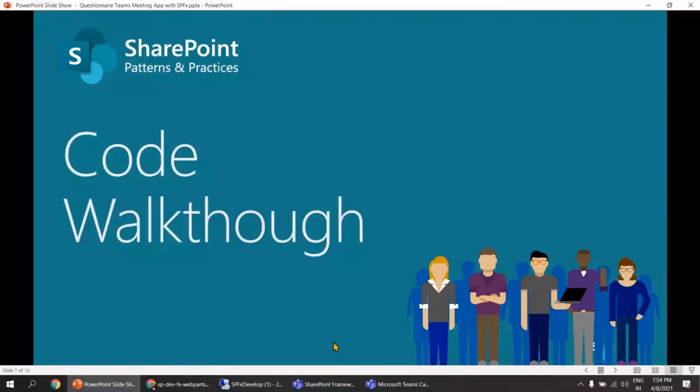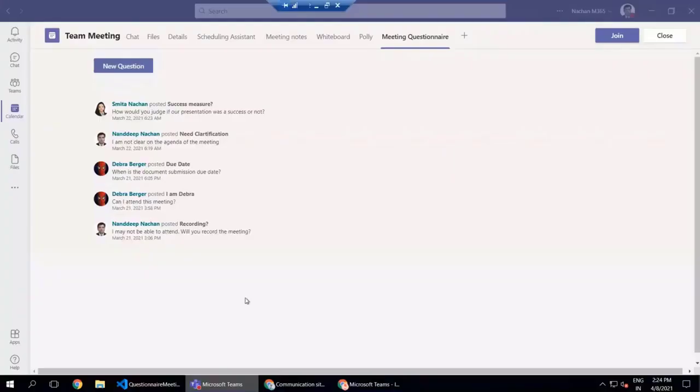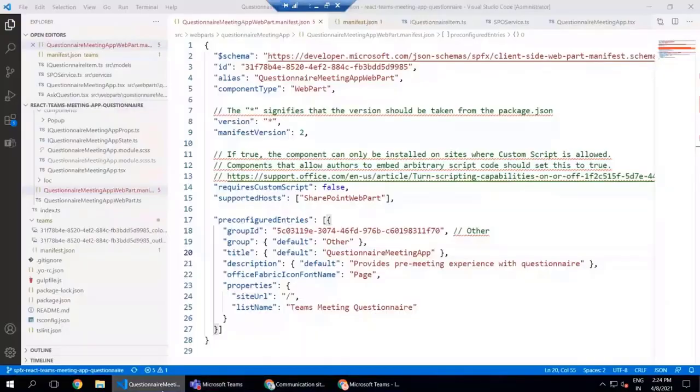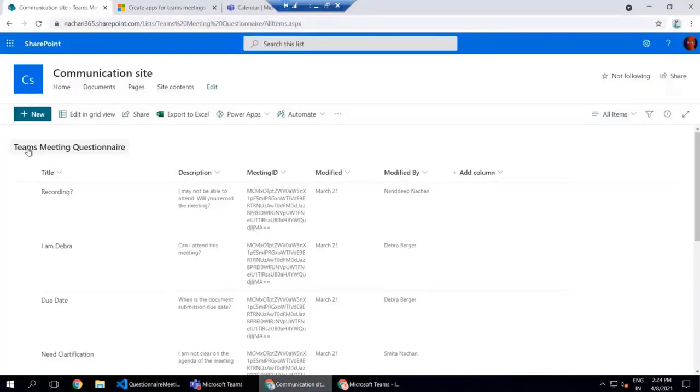For this meeting app to work, we just have one background SharePoint list called Teams meeting questionnaire. This list can be created at any place in your SharePoint. I have created it at the root level of my SharePoint site, but you can create it at any site, whichever you want. And this location can be configured through the properties.